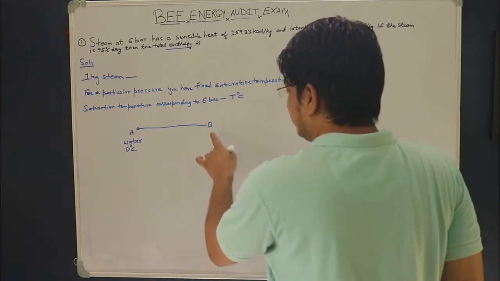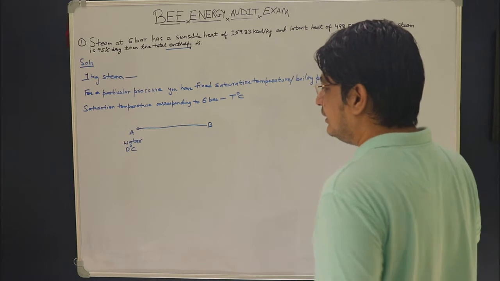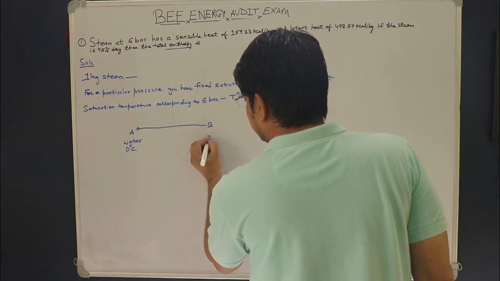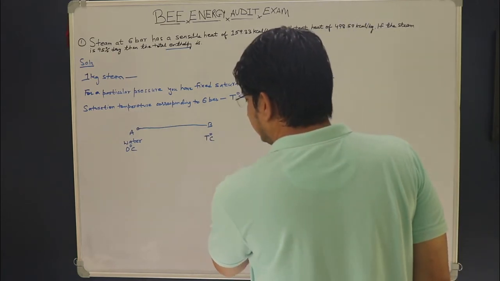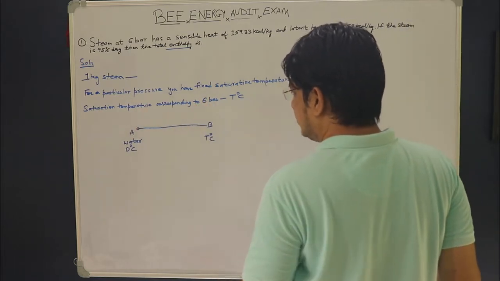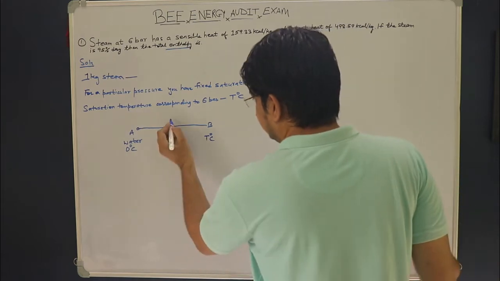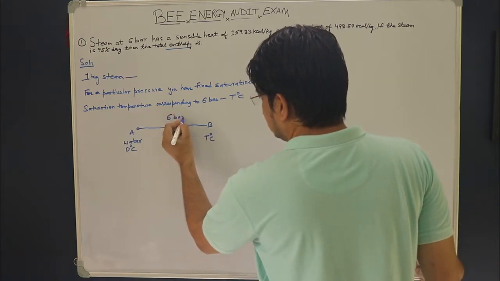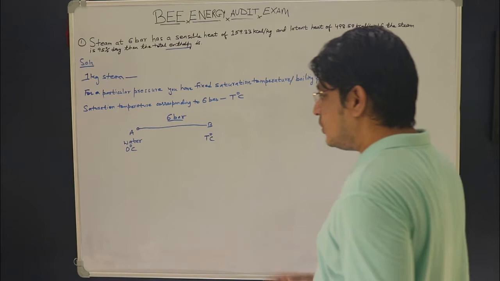So the temperature at this point B will be equal to T degree centigrade, as I have assumed that the saturation temperature corresponding to 6 bar pressure is T degree centigrade. So here the pressure is 6 bar.